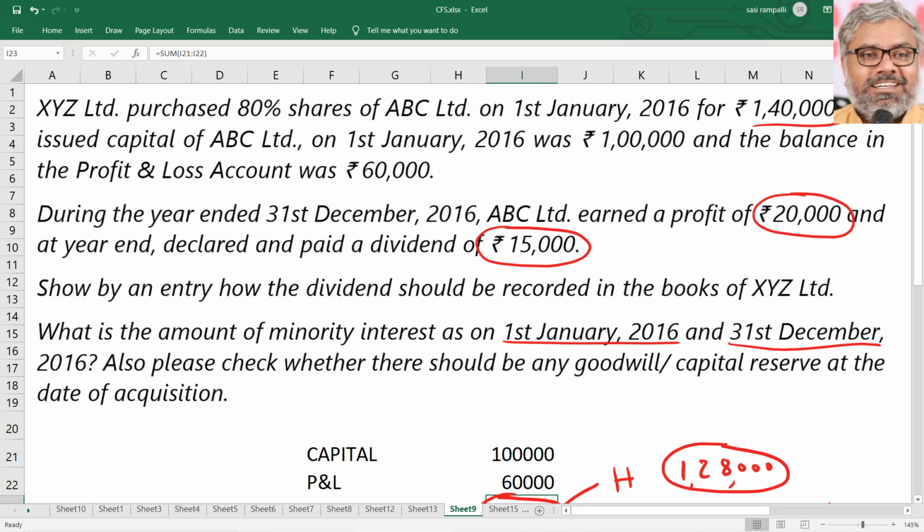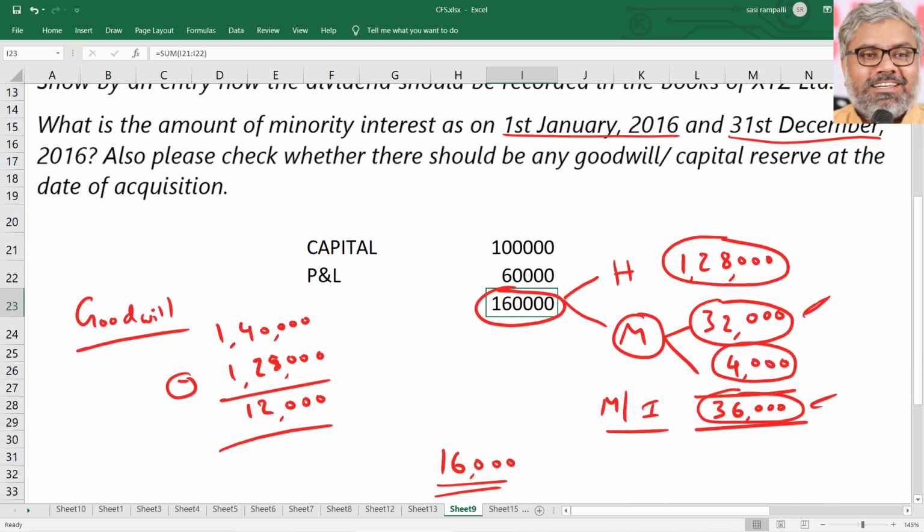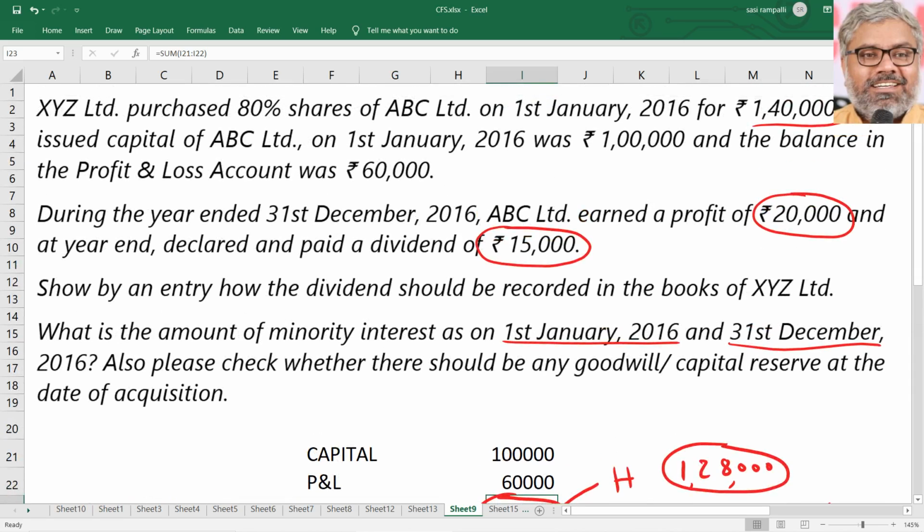A lot of times it so happens that it will be difficult to identify whether a dividend is declared out of pre-acquisition profits or post-acquisition profits. If it is given in the question, then definitely we can consider it according to whatever information is given in the question. Like in this question, it said that during this year, ABC Limited earned 20,000 and at the year end declared and paid a dividend of 15,000. So it very much looks like it has declared the dividend from current year profits only, which are of revenue nature. Definitely yes. But in certain questions, it will not be that clear.